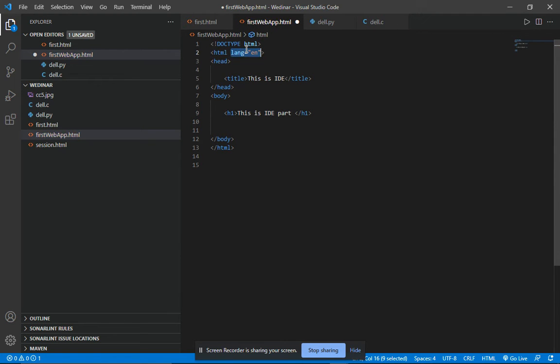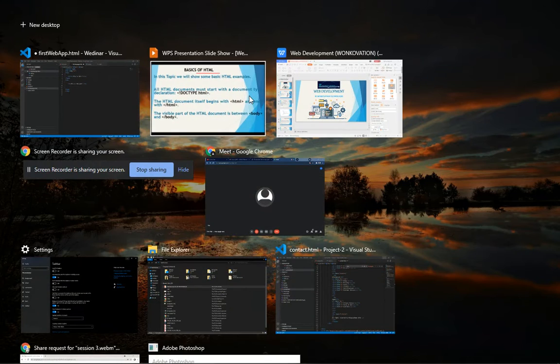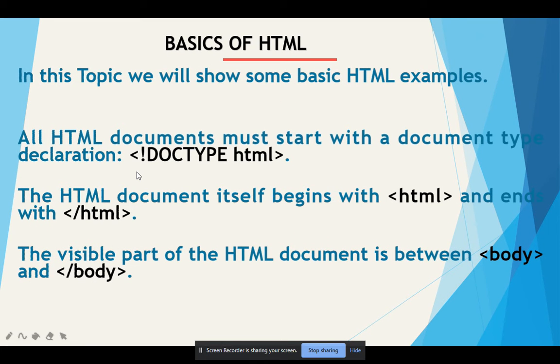So here I have lots of technical things. This will start our web page coding. Okay. After that, I add doctype HTML, and after the doctype HTML, I add my HTML tag, and after the HTML tag, firstly you need to add your heading, or you can say the title of your website.